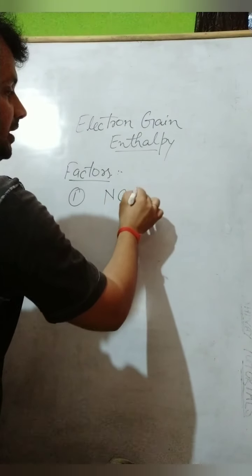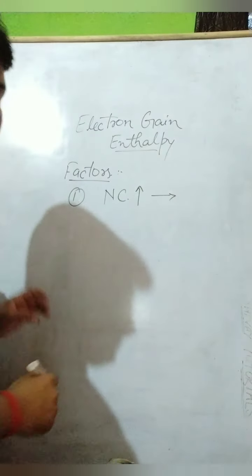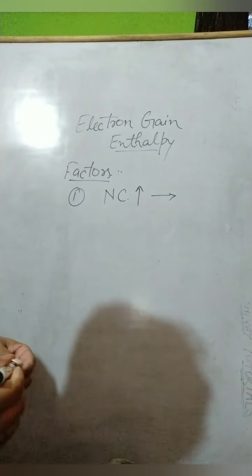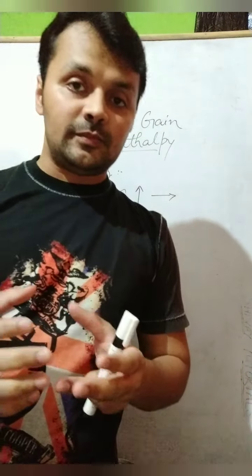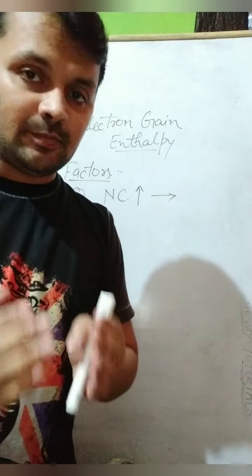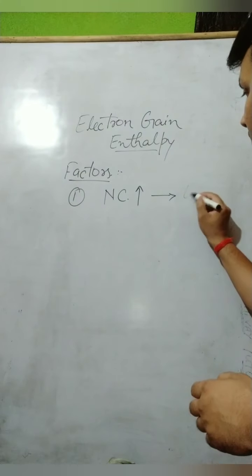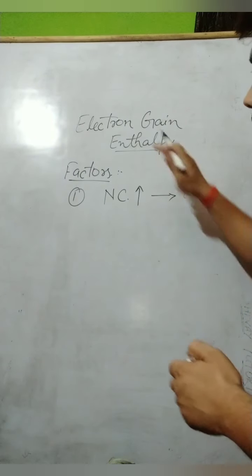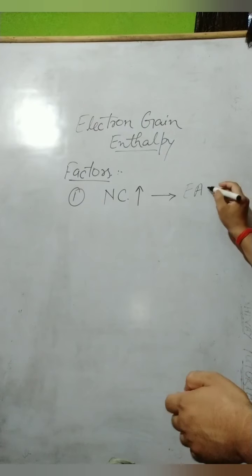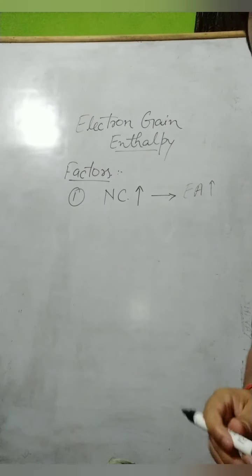Nuclear charge. If nuclear charge increases, then what will happen? See, when the nuclear charge increases, that means the positive charge is increasing, protons are increasing. That means when you try to put an electron in that, then the electron will be attracted, or you can say easily be accepted by the neutral atom, right? So electron affinity or electron gain enthalpy, we can write anything, increases.